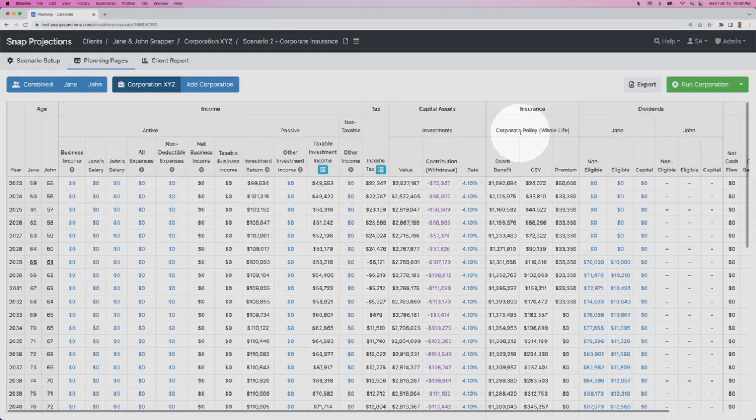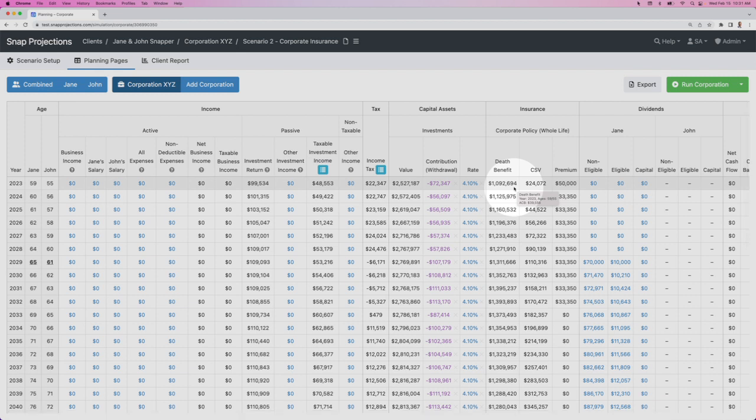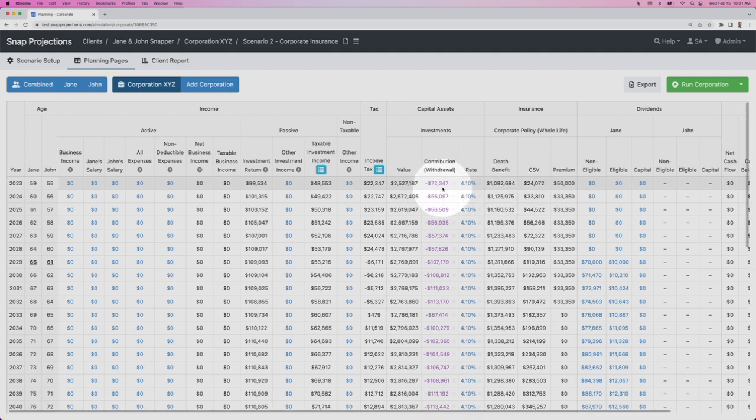We can now see a corporate policy on the planning page of our corporation XYZ. We have the death benefit, the cash surrender value, and the premium each year of the plan. As we hover our mouse over top of any of those values, we can also see the adjusted cost base for the policy. Now that we've added the premium to the plan, we can see that Snap is withdrawing additional money out of the investment account to both fund the taxes that it was doing previously and pay the annual premium. That continues until the premium stops, and then Snap goes back to simply paying the dividends and the taxes.